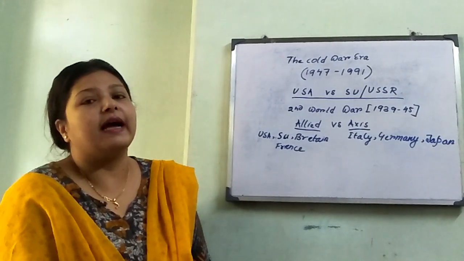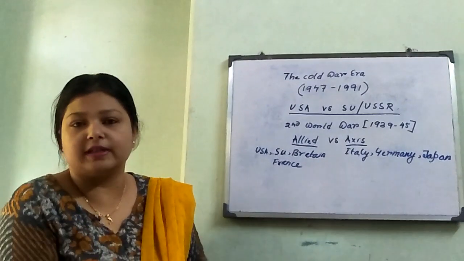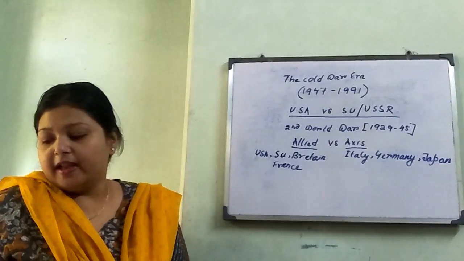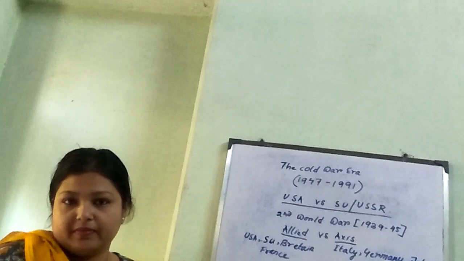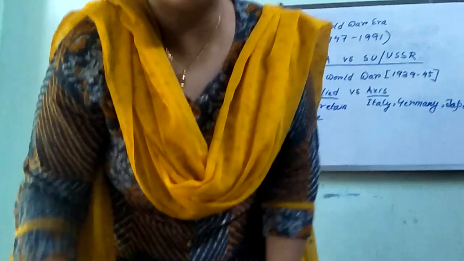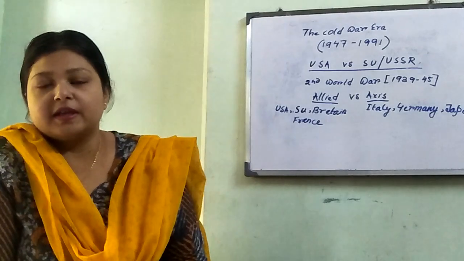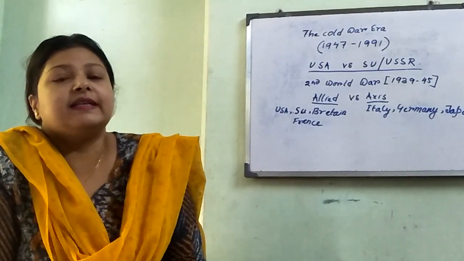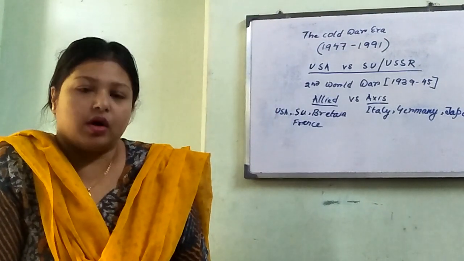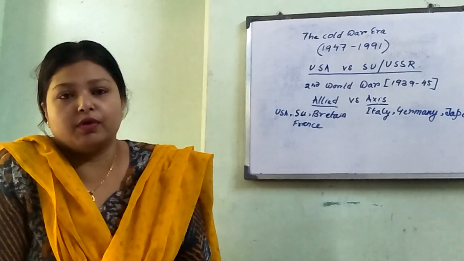You all know that the Second World War ends with the dropping of bombs in Hiroshima and Nagasaki. Now tell me, do you know the names of the bombs? In Hiroshima, it was Little Boy, and in Nagasaki, it was Fat Man. These two bombs were dropped in these two cities of Japan to end the war.